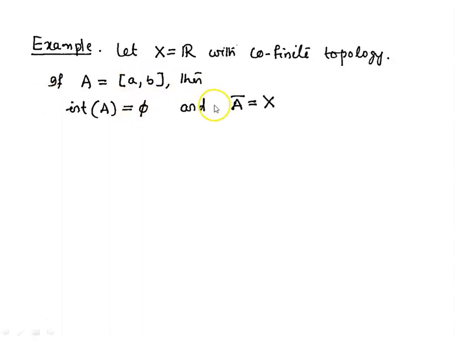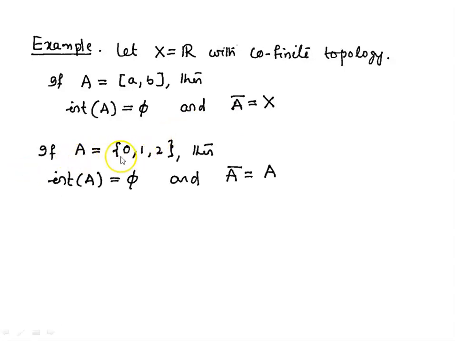And closure of A is the whole space, because this is the smallest closed set containing A. We cannot find any smaller closed sets than X which contain A. So closure of A is whole space X.